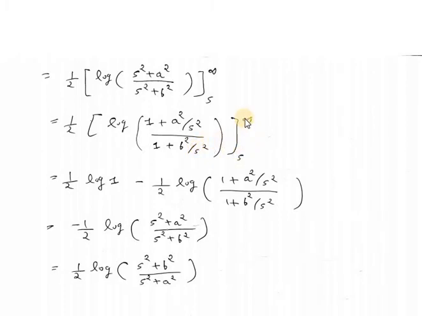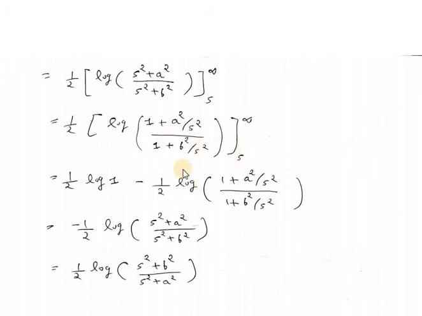So here first of all we will replace s by infinity. So here a square by infinity will be 0, same way b square by infinity will be 0. So if we simplify this, then here we will get log 1. So 1 by 2 log 1 minus, for lower limit we have to replace s by s.